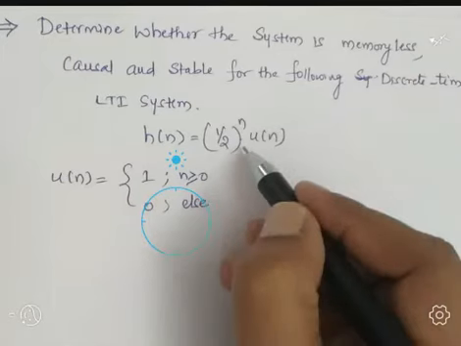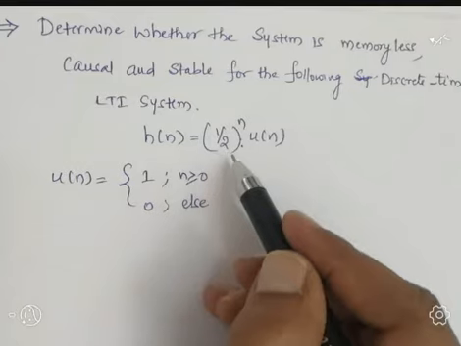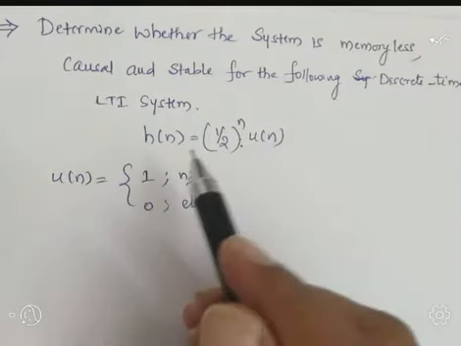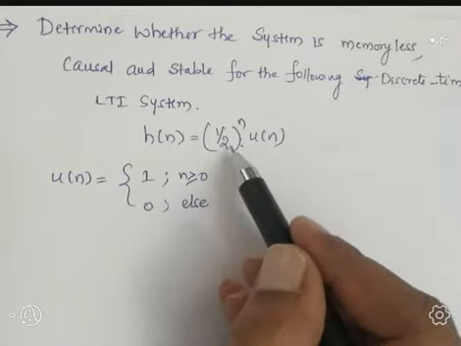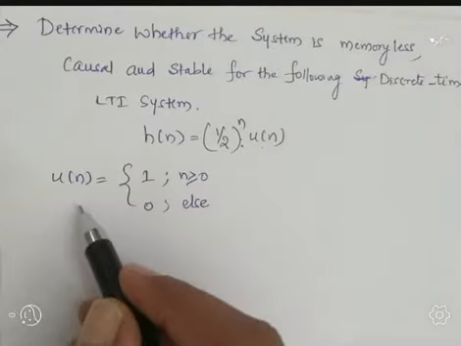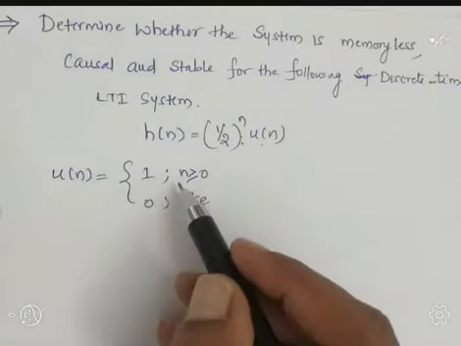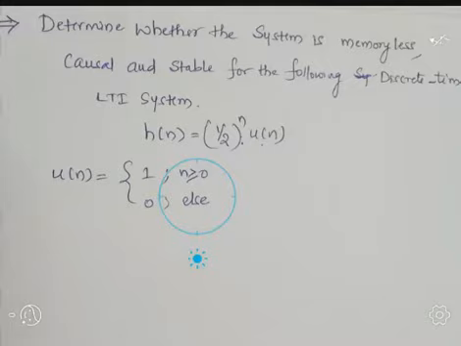Here we can see h of n equal to 1 by 2 to the power n, u of n. So there is a multiplication between an exponential signal and the step signal. We know the definition of the step signal, that is u of n equal to 1 for n greater than or equal to 0, else it is 0.